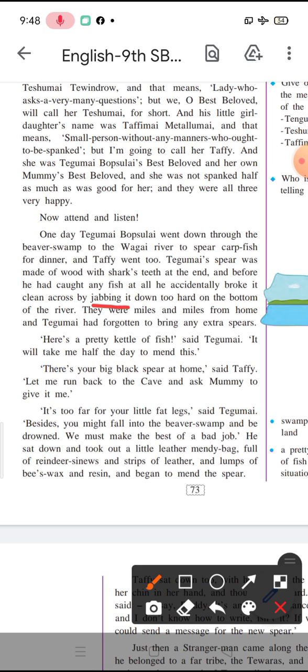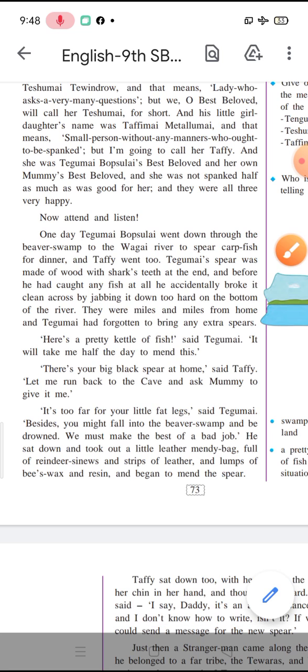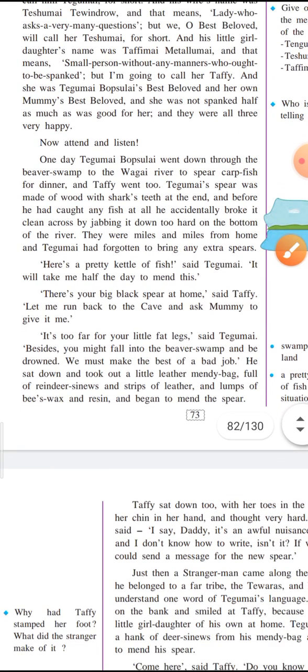Now they were miles and miles from home, and Tegumai had forgotten to bring any extra spares. So they were very far away from their house, and Tegumai had forgotten to bring extra spears with him. So he was carrying only one, which he had broken. Here's a pretty kettle of fish, said Tegumai. It will take me half the day to mend this.